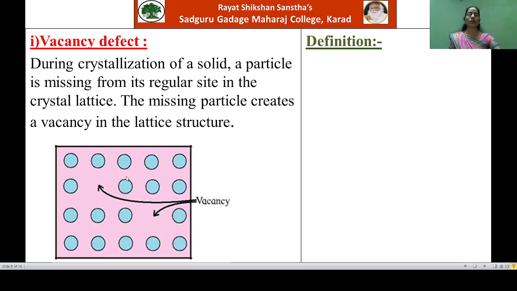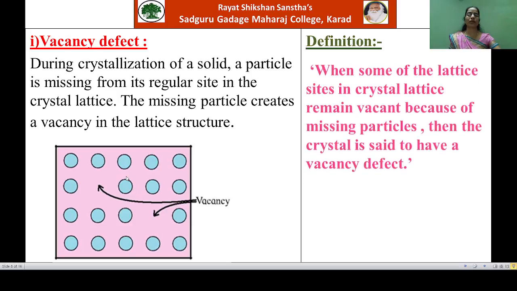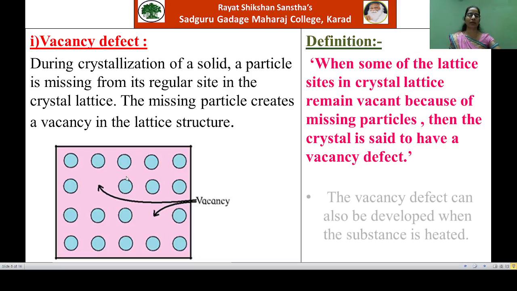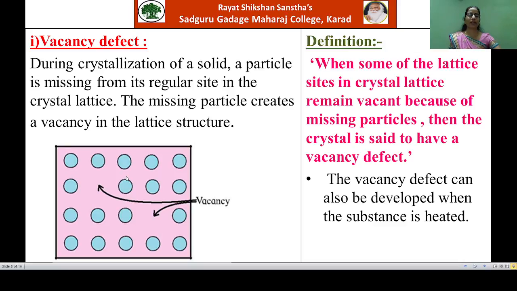Now see the definition of vacancy defect. When some of the lattice sites in the crystal lattice remain vacant because of missing particles, then the crystal is said to have vacancy defect. This defect can also be developed when the substance is heated, and therefore it is also called a thermodynamic defect. So remember, vacancy defect can arise during the process of crystallization or during the heating process.